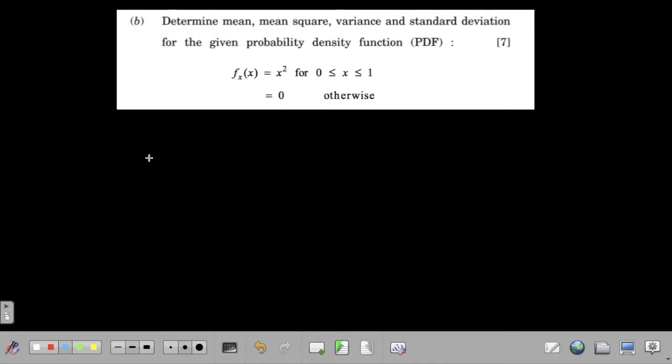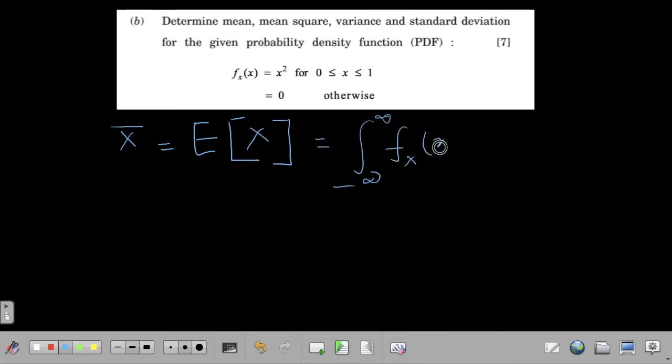Let's start by finding out one of the values, the mean, which is also written as x bar. It can also be written as E of x. This is what you have to watch out for. Sometimes you will be asked to find out the mean, sometimes this notation will be given, and you will have to find out this value. So all this means the same thing, and the formula is: E of x will be equal to the integral from minus infinity to infinity of x times f of x dx. It's as simple as that.